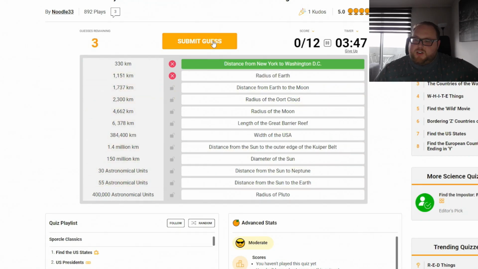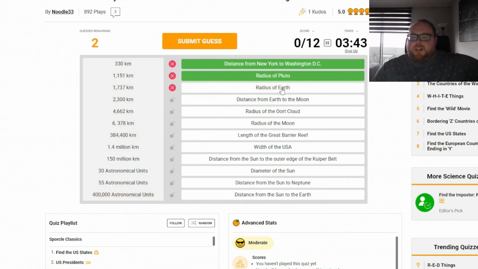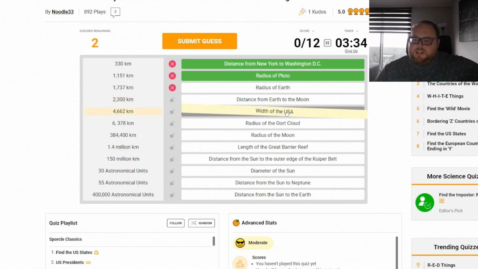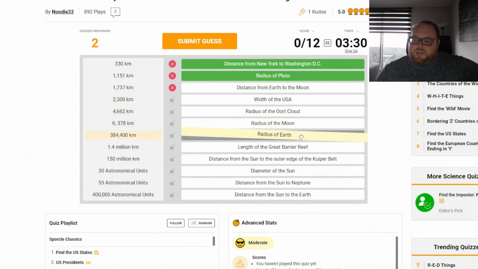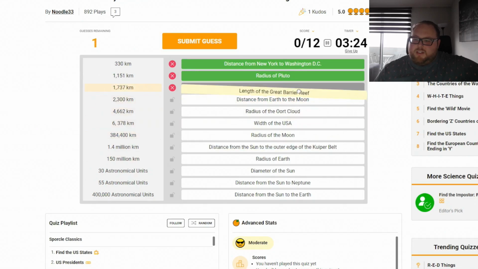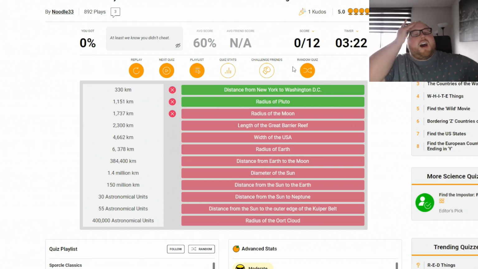Did I do the radius of Earth? Yeah. Did I do Pluto? No. Okay. So it's Pluto. Then it's probably the distance from Earth to the moon. Then it's probably the cloud. No. Great. Is it the length of the barrier reef? No. Wonderful. I'm amazing at ordering things, apparently.